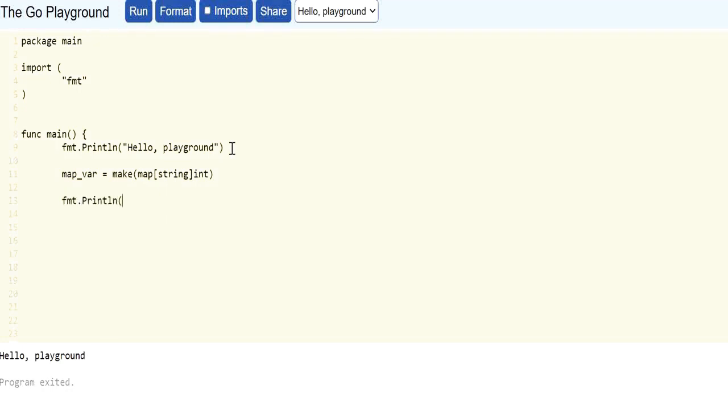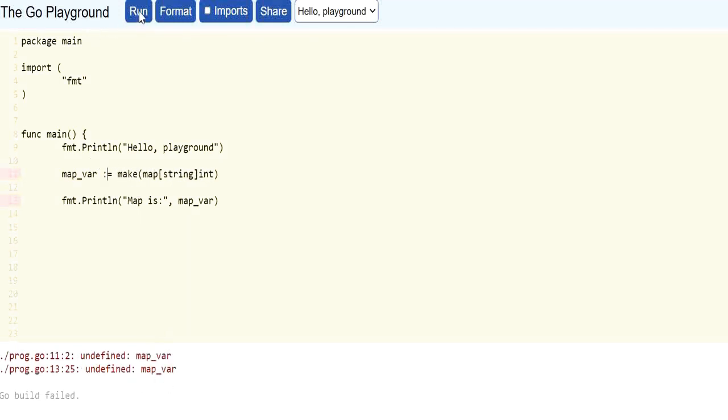Let's print this map. Here you will see that this is a blank map. So in Go language, if we do not have any key in a map variable, it will be empty.